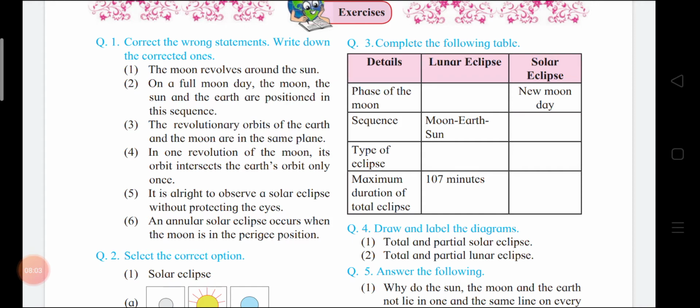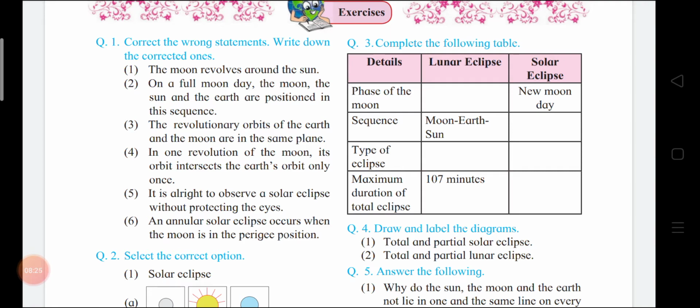Correct the wrong statements and write down the corrected ones. The moon revolves around the sun. Is it correct? Wrong. The moon revolves around the earth. Answer: the moon revolves around the earth.